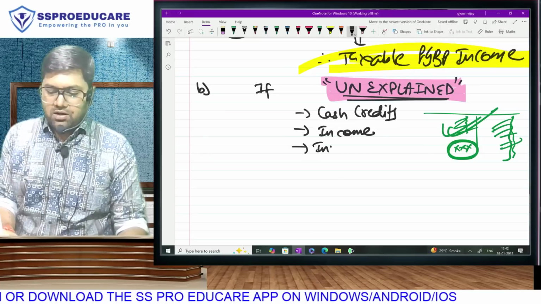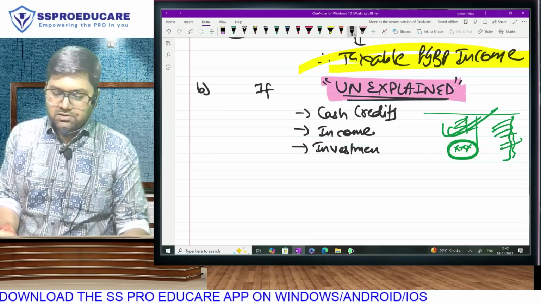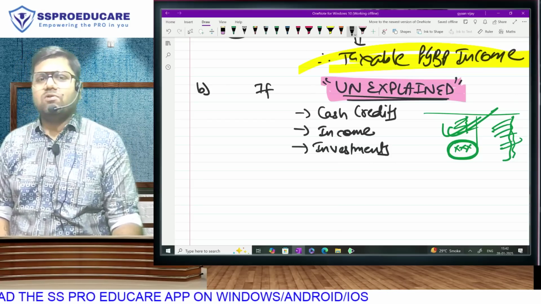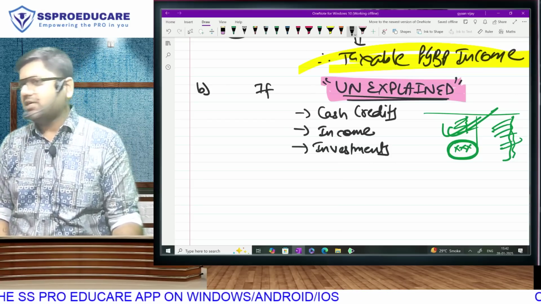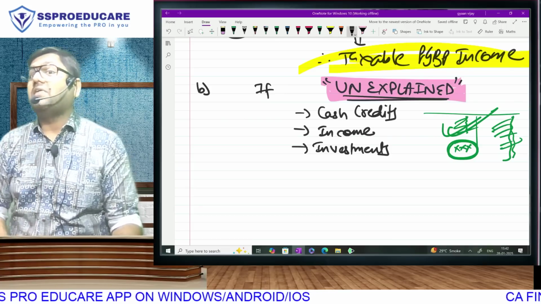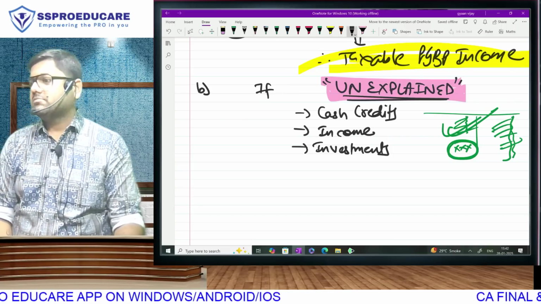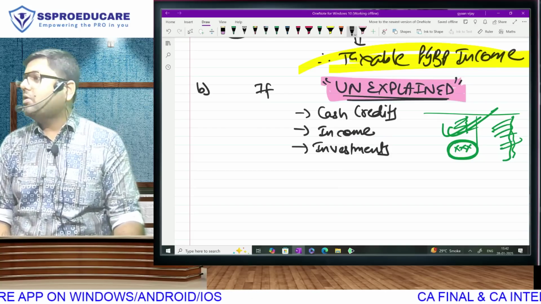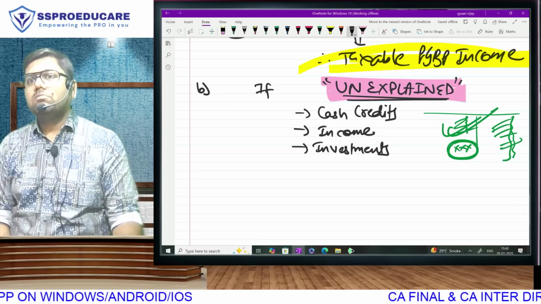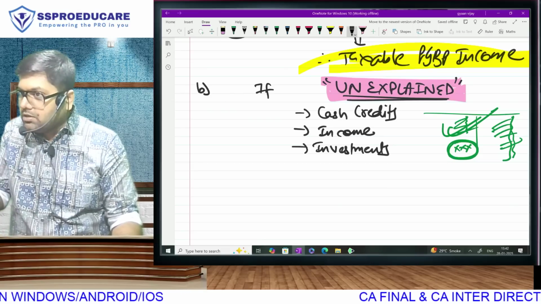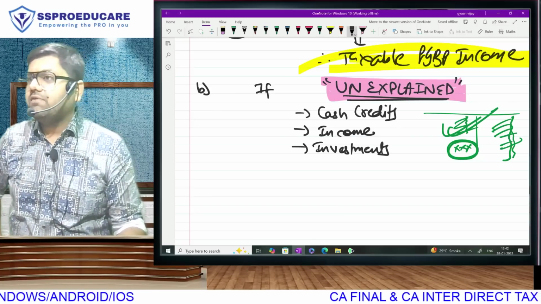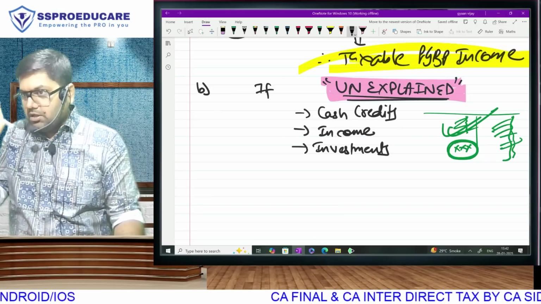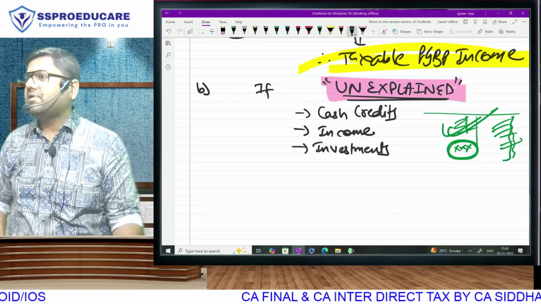If you have unexplained investments, you have gold coins, you have share certificates. Now, in the demat generation you don't get to see share certificates, but once upon a time we used to have hard copies of share certificates. You have property papers and you have no explanation where you bought them from. If you have an explanation, sir, my extremely rich father-in-law gave it to me, this point is not applicable. If you don't have an explanation, then this point will be applicable.